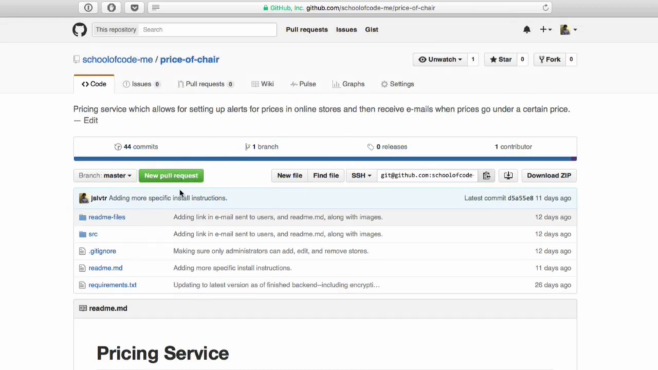In order to get started with deploying this to your own server, the first step is going to be to fork the project. So pressing on fork, that will make sure that you can copy the entire repository. So what that'll do as soon as you press fork is that it will make a copy of the entire repository, but say that you are the owner of that repository. So you can do that, just press fork, and then instead of schoolofcode-me/priceofchair, you'll see your username/priceofchair. So I'm going to do that just now because this is not actually my username.